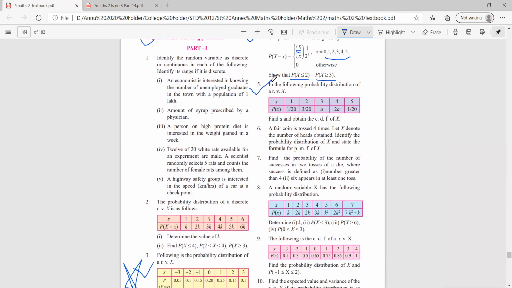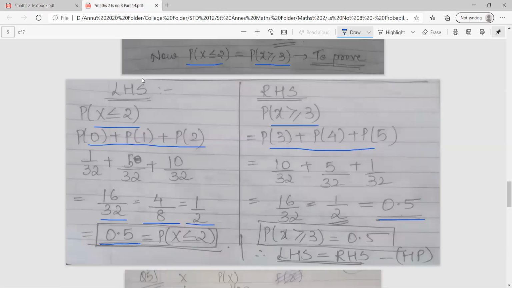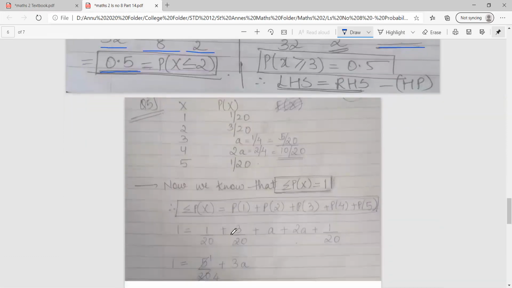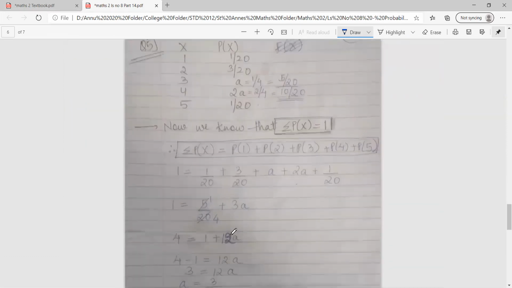Coming to next question, question number 5. In the following probability distribution of a random variable x and p of x is given. They are telling you to find out the value of a. Like we did in the previous sum, where they had told us to find out the value of k. And obtain the CDF, cumulative distribution function of x. So first, let's find out the value of a. I hope class by now you have identified how to find out the value of a.